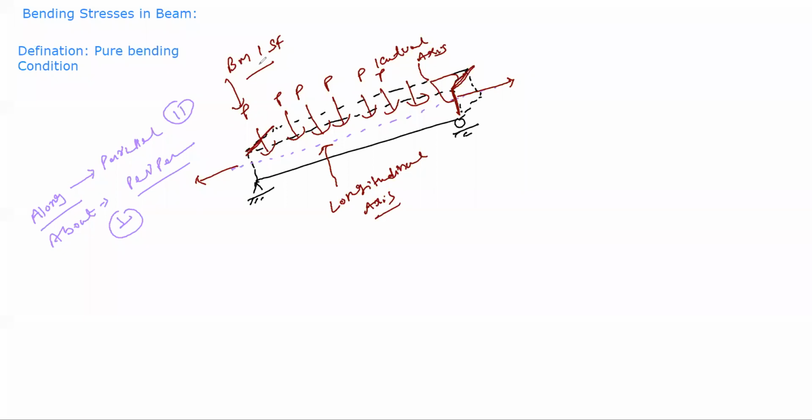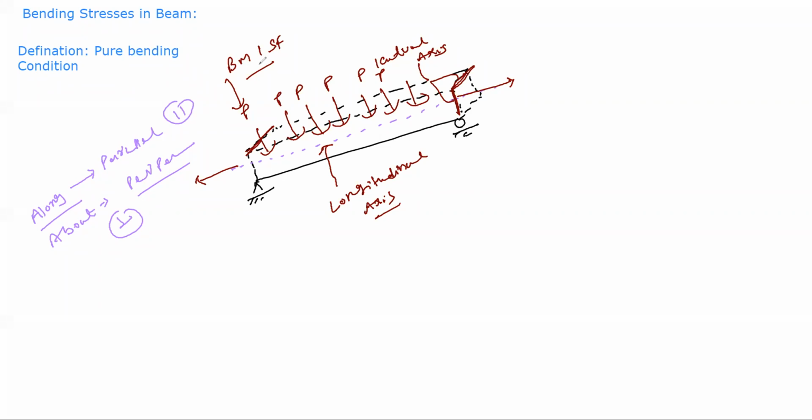The process of bending will stop when every cross section of the beam sets up full resistance to bending moment and shear force. At any point in a cross section of a beam, the stress set up in resistance to the bending moment is called bending stress or longitudinal stress. So what is a bending stress or a longitudinal stress? Bending stress is also known as a longitudinal stress.